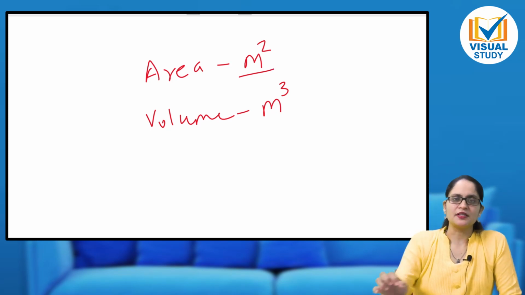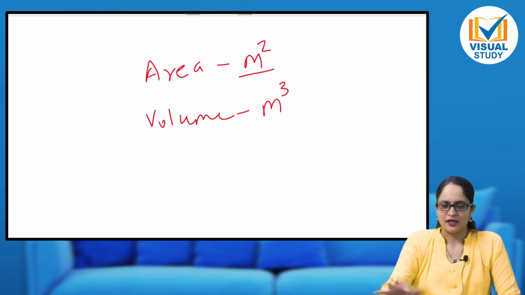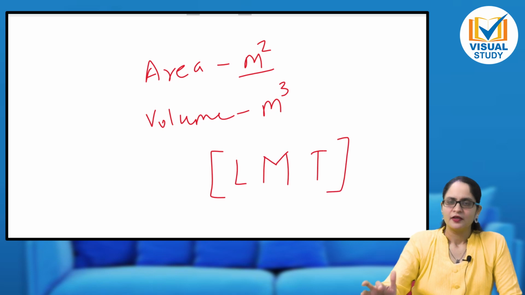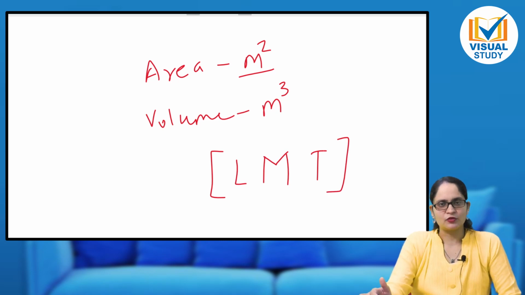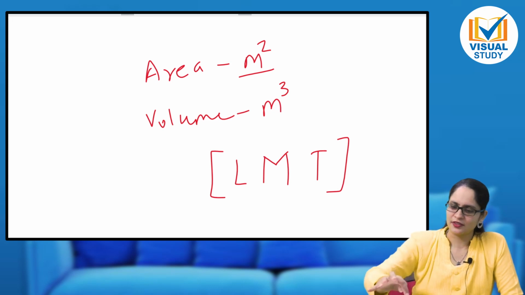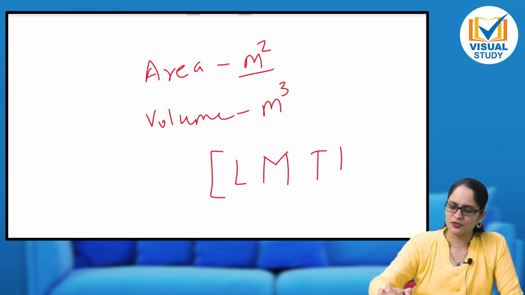Now see, area is meter square, means what? I need distance twice, length and breadth I will need, then only I will be able to represent the area. So when I represent it with fundamental quantities, L, M, T, the fundamental can be the 4th one also. Current can also be there, temperature can also be there, but here it is not required, so I am not writing. But if you want to represent, you can represent it like this also. I will write here temperature means what? Kelvin.